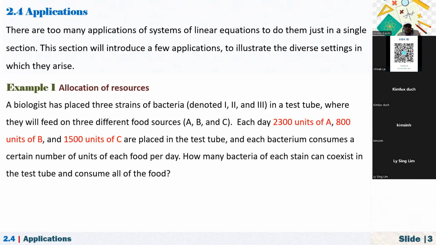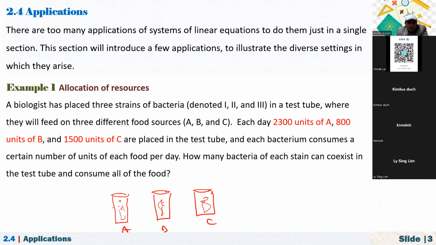Okay, the first example. A biologist has placed 3 strains of bacteria, denoted by 1, 2, and 3, in a test tube where they will feed on 3 different food sources, A, B, and C. So the strain means that here we have a kind of bacteria tube. Let's say this is tube A, the second one is tube B, and the third one is tube C, right? So you have some kind of bacteria here, okay? You're just doing some kind of experiment.